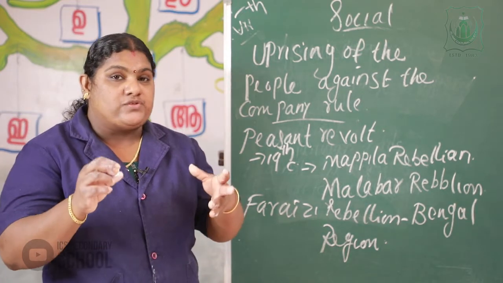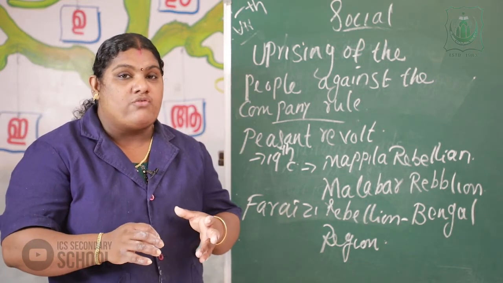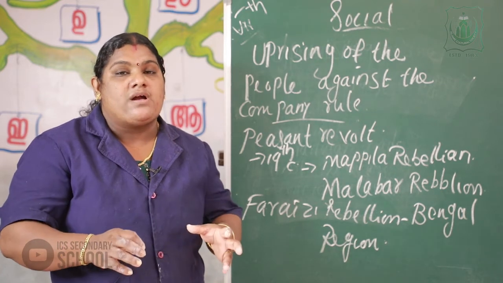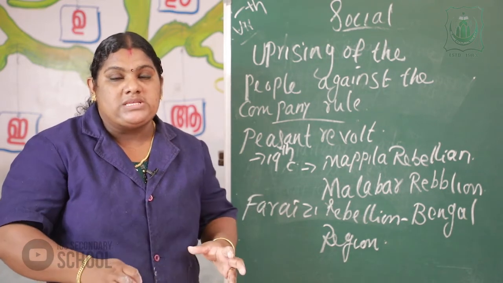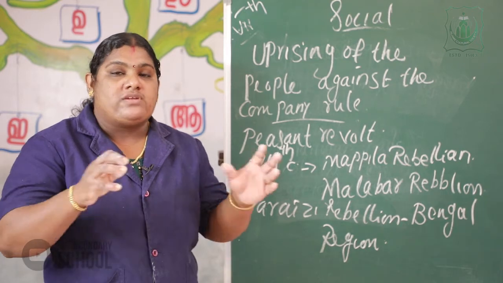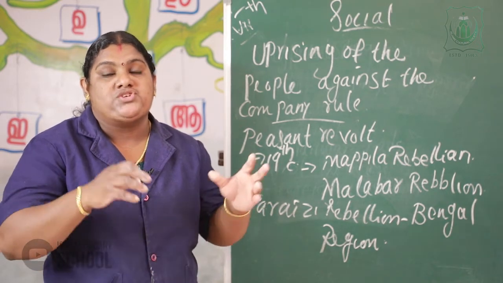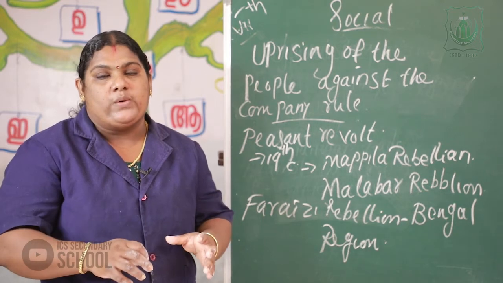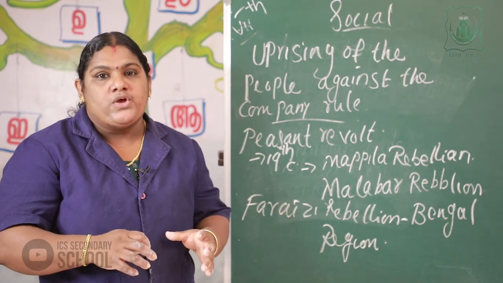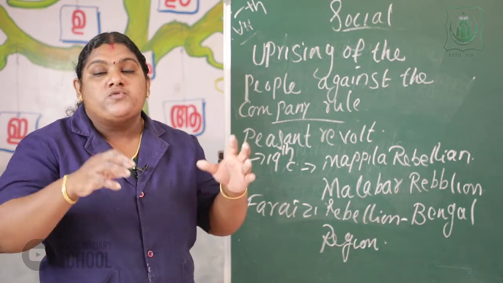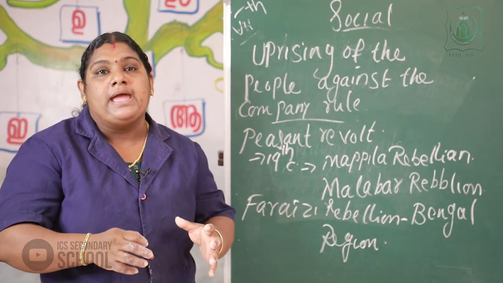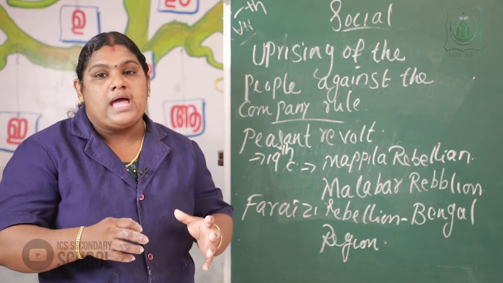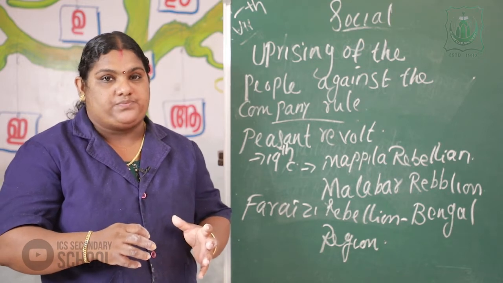Okay, all of you understood? From the 19th century onwards, people like farmers, weavers, tribals, etc. put forward their agitation against the company rule. The people lost their livelihood as a result of the company, so they started many rebellions against the company and the zamindars and middlemen of the company rule.